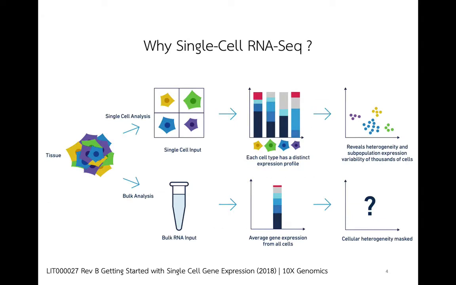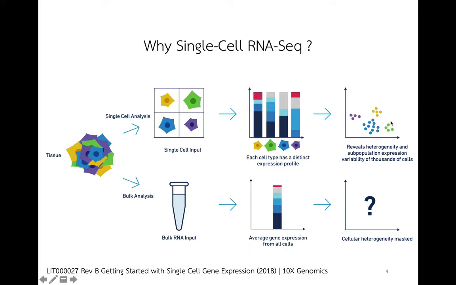Why we perform single-cell RNA sequencing is because, let's say we have high heterogeneity of samples and then we pool them together. That means we are going to get the average gene expression from all cells, and moreover, we are not able to identify the cell types, as shown here. However, if we perform single-cell RNA sequencing, that means we capture individual cells. We can explore the expression of individual cells, and also we can group them and identify cell types based on